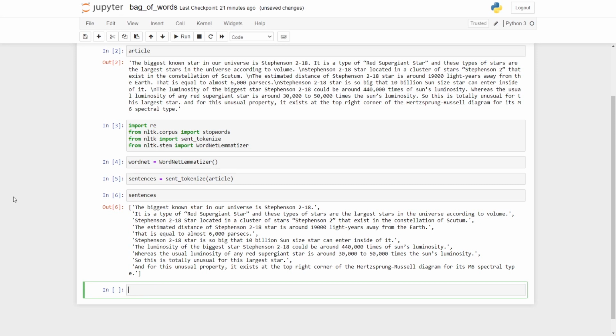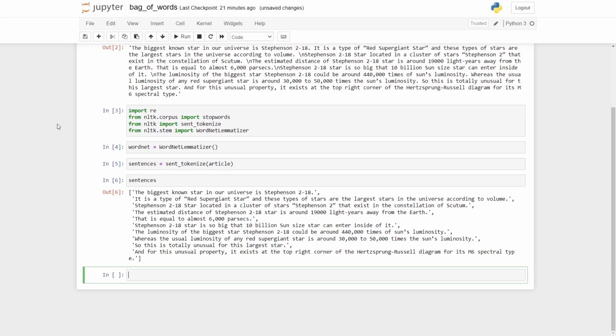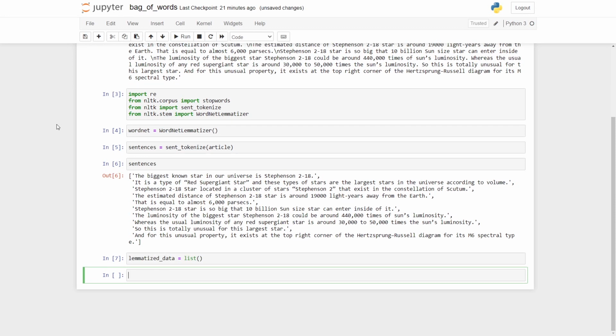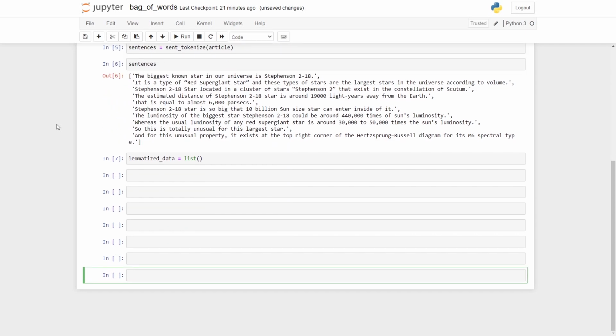Right before we do that, we will require a separate list that is later going to hold the corpus. This corpus is basically the input for the conversion, because this is going to be the pre-processed text. I can call it lemmatized data as a list.